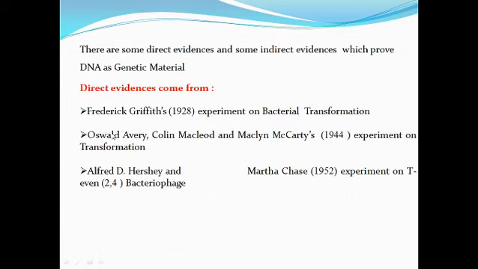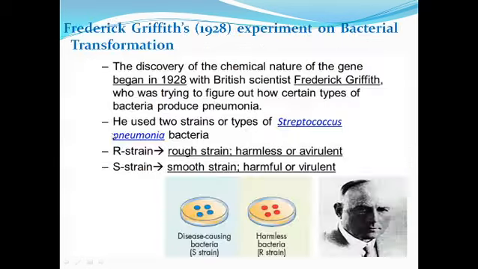Later, to prove that a certain material is going to be acting as genetic material, initially DNA as genetic material was proved by various researchers. Namely three groups of researchers: Frederick Griffith in the year 1928 did the experiment based on bacterial transformation. The second group, Avery, MacLeod and McCarty, did the experiment on the transformation model, and the third group, Alfred Hershey and Chase, in the year 1952 did the experiments using bacteriophages.